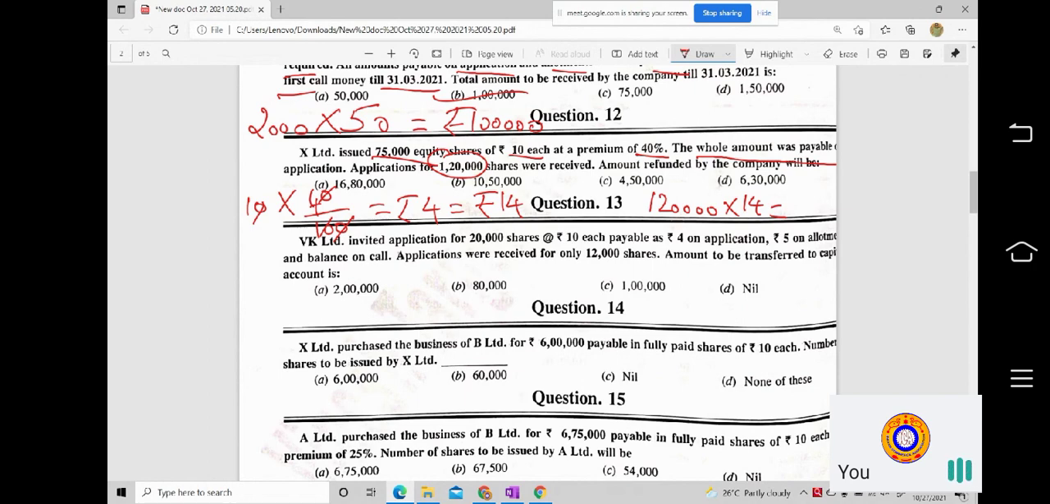Okay, so then what is the amount to be received? Here I'll get 16 lakh 80,000. Now you calculate what is the amount that I should receive on 75,000 shares. So when I multiply 75,000 into 14, how much will I get? Or how much do I have to get? How much will I be getting? 10 lakh 50,000. Very good.